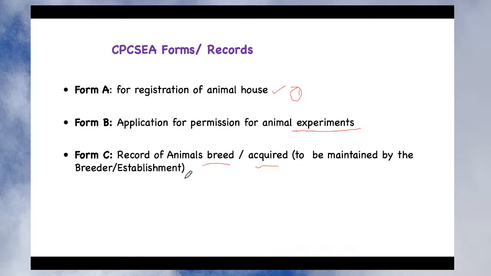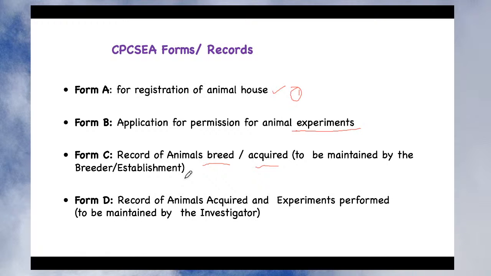And suppose you do not have a breeding facility, then instead of Form C you can maintain Form D, which is a record of animals acquired. Since you do not have the breeding facility, or permission is not there for breeding, in that case you need to acquire animals from other breeders. Once you acquire those animals, you need to keep the record of animals acquired and experiments performed, and this is to be maintained especially by the investigator.